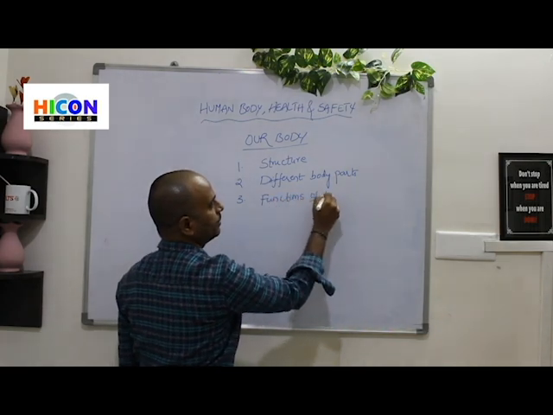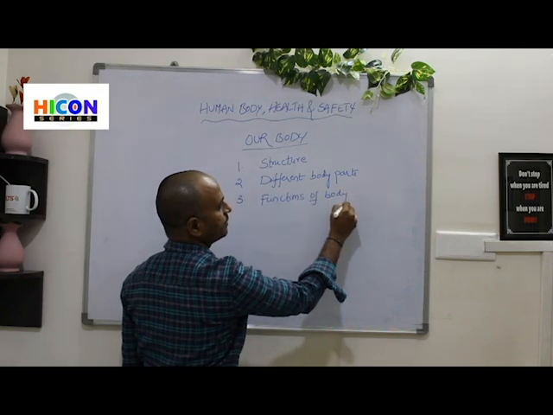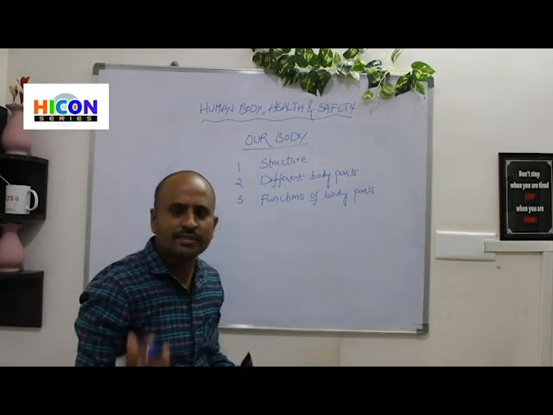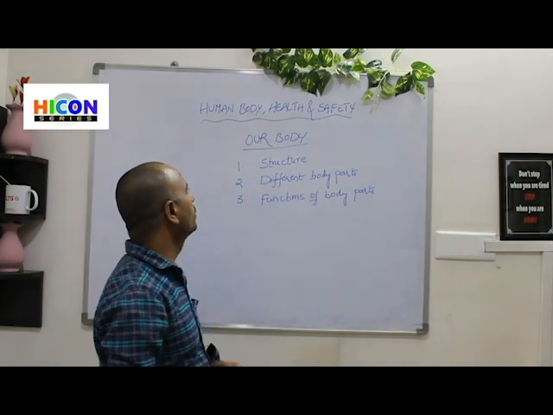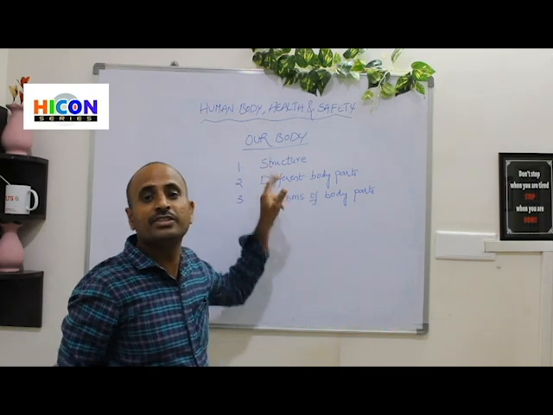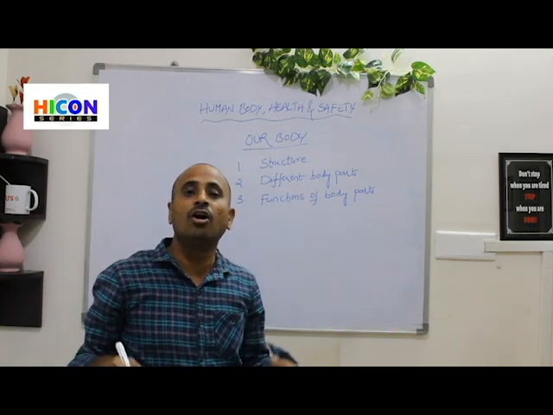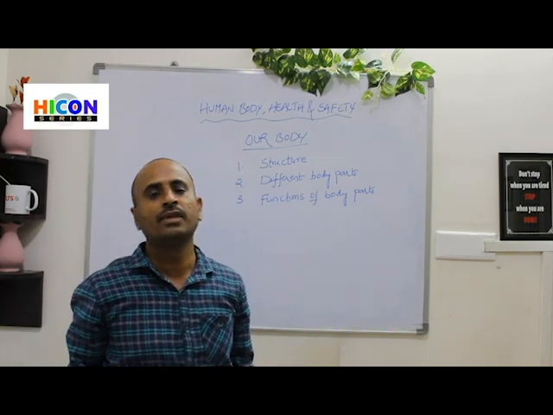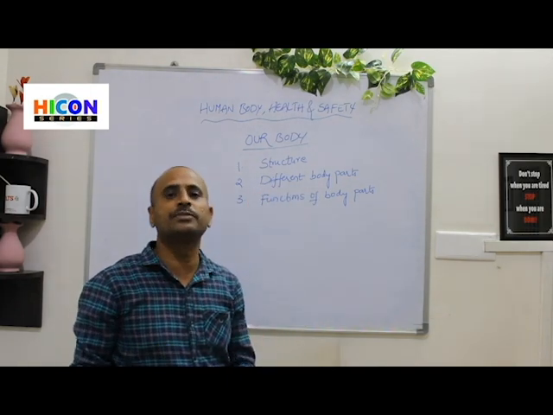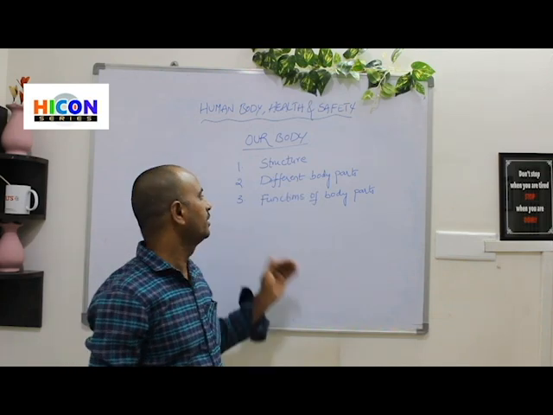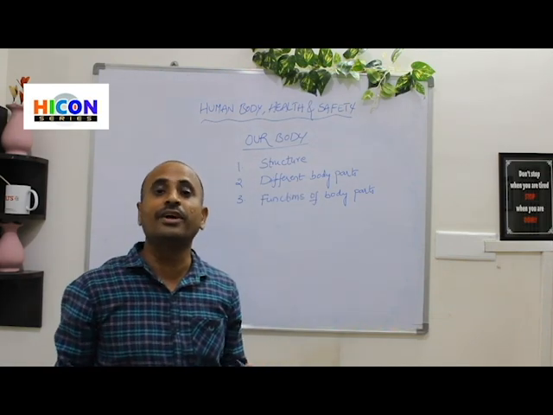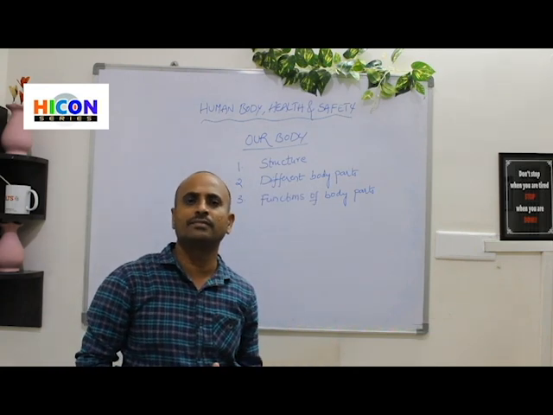So in this lesson we are going to discuss the structure of our body. That means the outer structure of our body, how many parts our body has, and also the different body parts, their names and the functions of our body parts. So what are the functions of various parts present in our body?